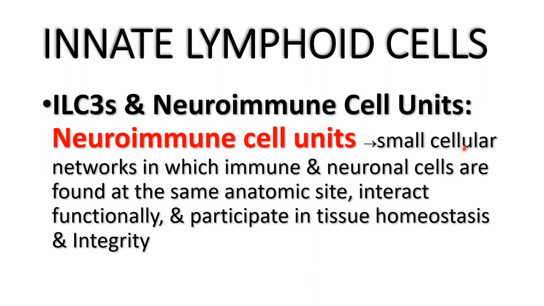It's also interesting to know this expression, neuroimmune cell units. Neuroimmune cell units means small cellular networks in which immune and neuronal cells are found at the same anatomic site. They interact with each other functionally and participate in tissue homeostasis and integrity. So the neuroimmune cell unit is composed of immune and neuronal cells found at the same location, communicating with each other to keep tissue homeostasis.